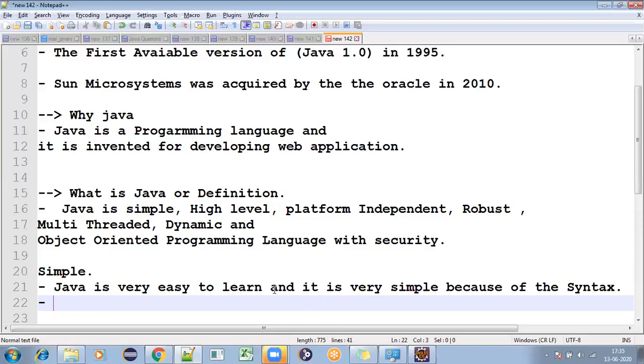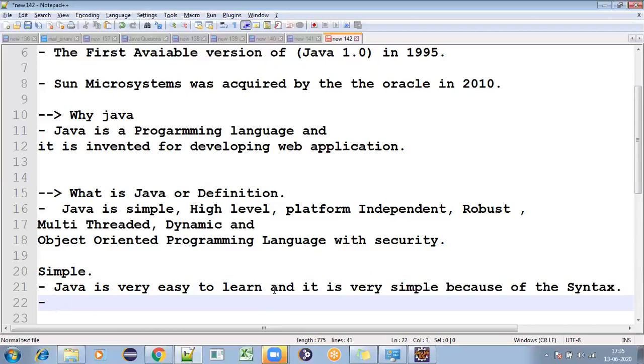If you don't know C++, that is fine. But if you know C++ or any C language, it is very easy to learn Java.